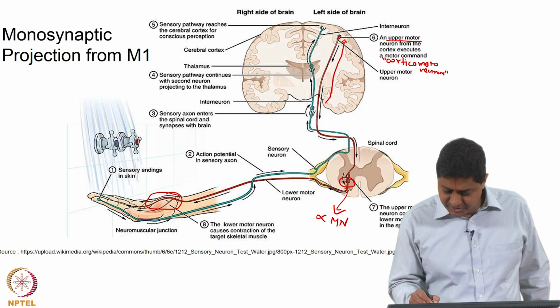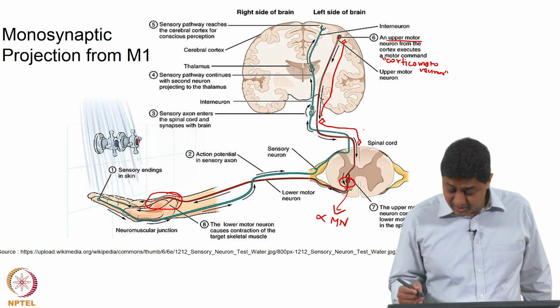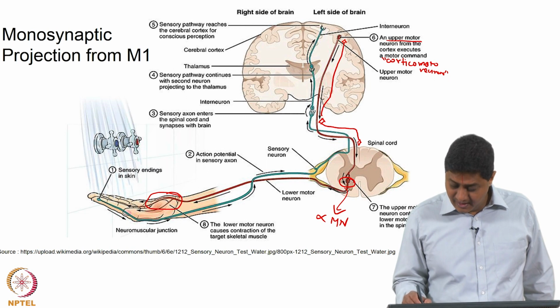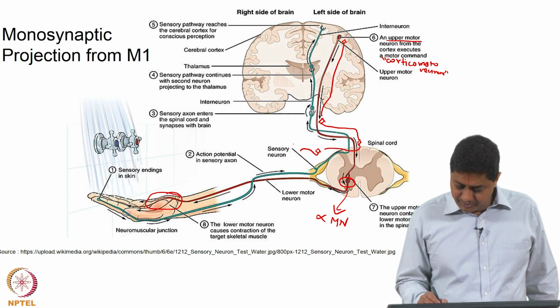It is going to project to a different segment in the spinal cord, and there is another neuron there probably that is going to project to a different segment in the spinal cord, maybe or maybe not, it may be in the same segment also, and then that is going to project horizontally to an alpha motor neuron, and that is going to control a more proximal part of the body.